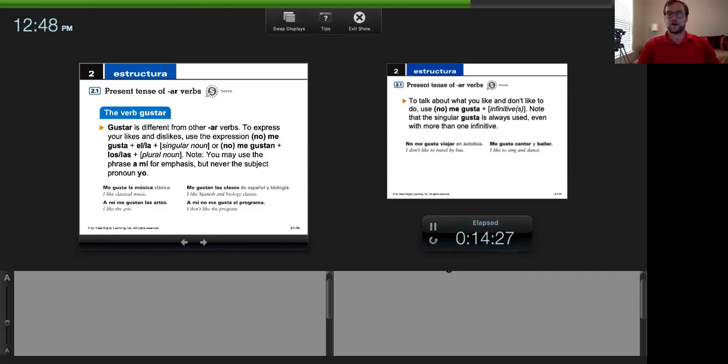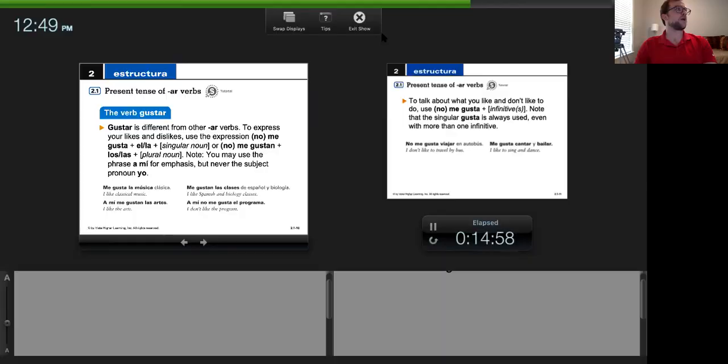And it's not functioning as the typical way to say it in English. I like the dog, right? That would be subject verb pronoun. But in Spanish, we're using subject verb indirect object, and the subject being the thing liked, right? Or in this case, doing the pleasing. So let's look at this. Gustar is different from other AR verbs, and to express your likes and dislikes, we use the expression no me gusta or me gusta plus el, la, and then a singular noun, right? Me gusta el perro. Me gusta el perro.